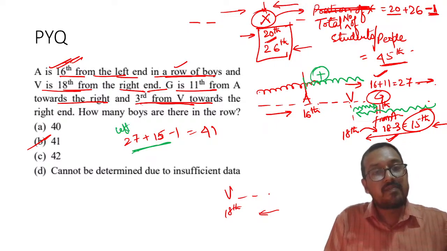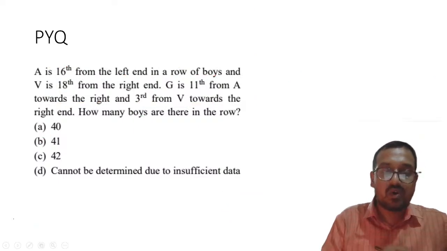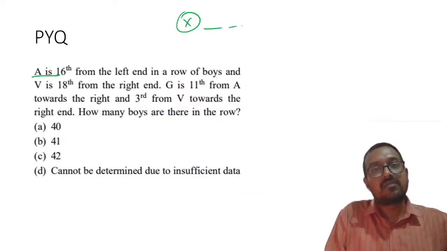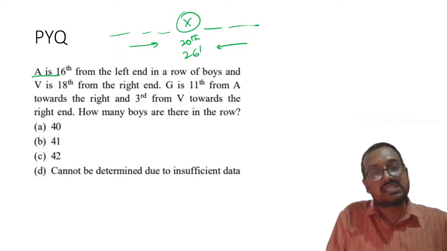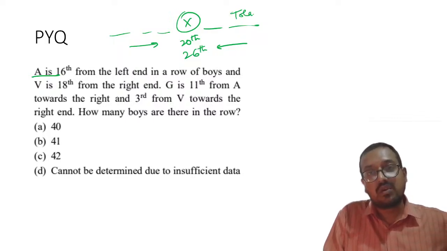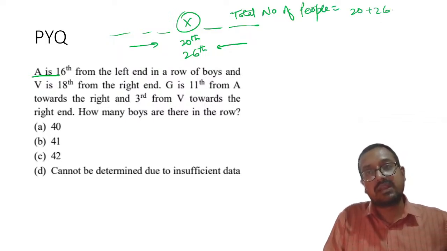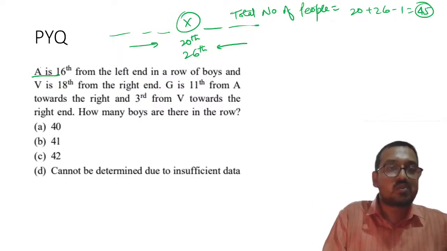Left side rank, we have to give a rank of a single person, right? I will repeat it. I hope the previous case was clear. Let us say X's rank from left is 20th and his rank from the right is 26th. So the total number of people is equal to 20 plus 26 minus 1, that is equal to 45, right? Understood by everyone? Now let us move on to this question.